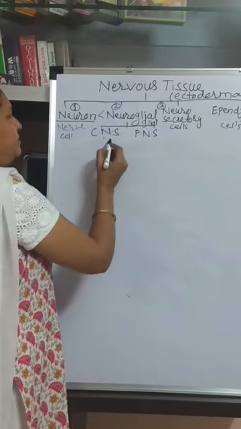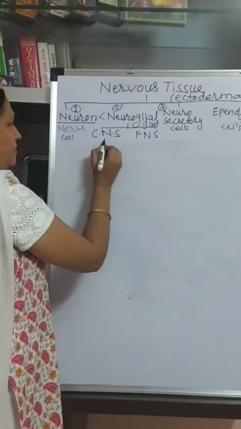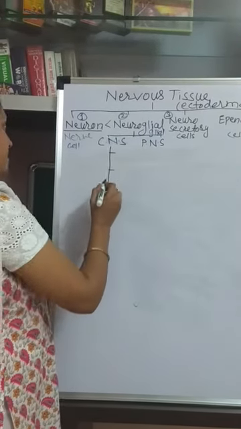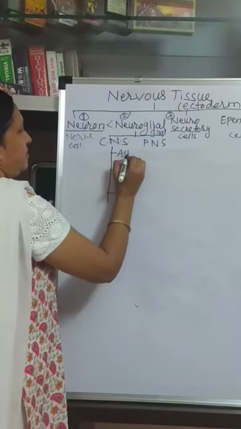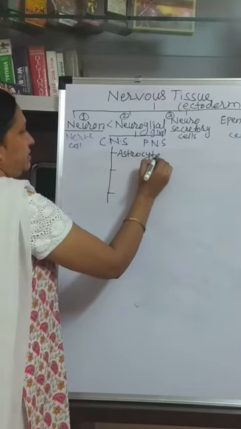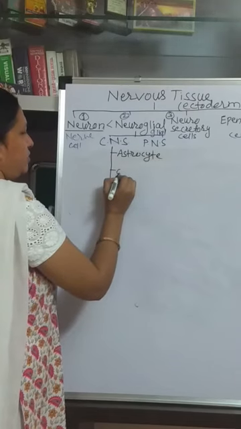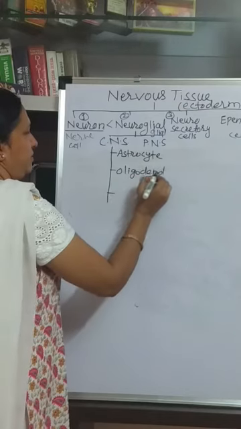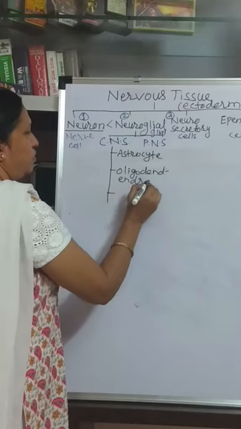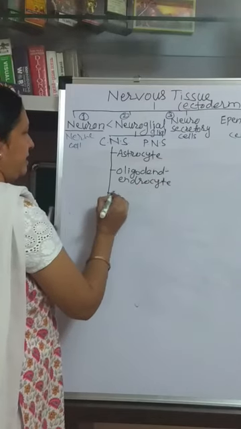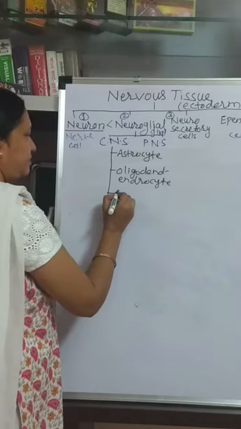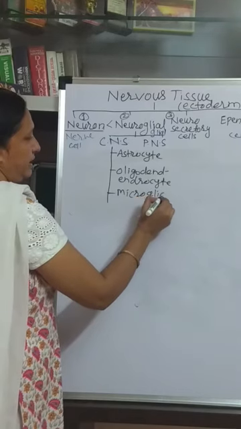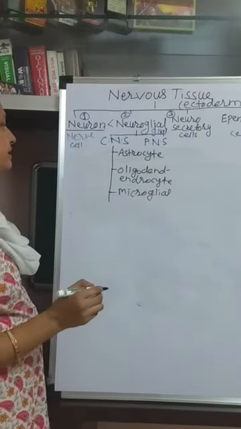In the central nervous system, the neuroglial cells are of mainly three types: the astrocyte (cyte means cells), the oligodendrocyte cell, and the fourth cell is the microglial cells or microglia cells.